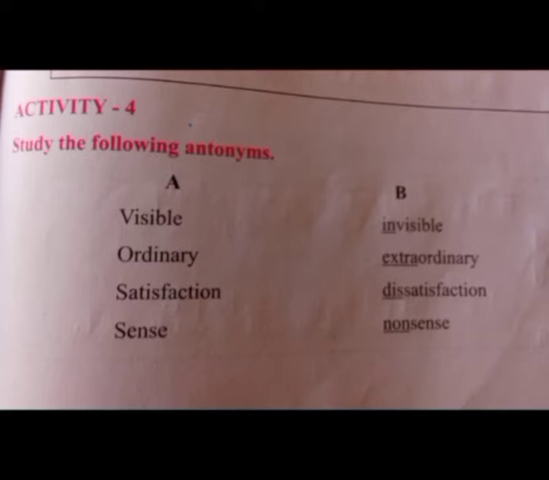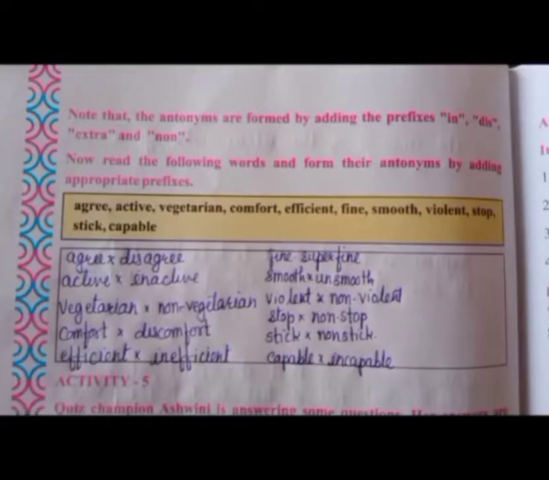Ordinary, extraordinary. Satisfaction, dissatisfaction. Sense, nonsense. So in, extra, dis and non, some words are added here. It is called antonyms. They are called antonyms. So you have to use antonyms and make opposite. Note that the antonyms are formed by adding the prefixes in, dis, extra and non.